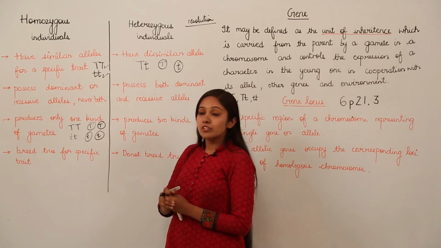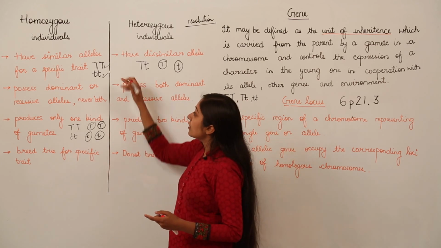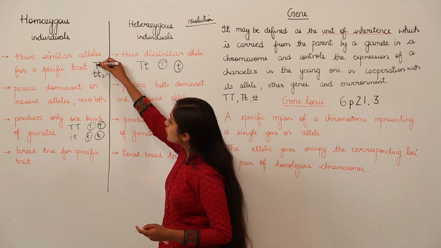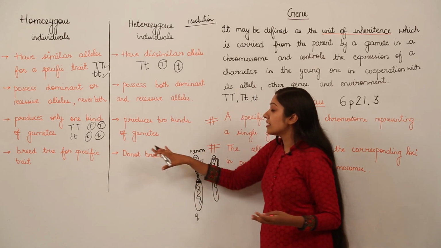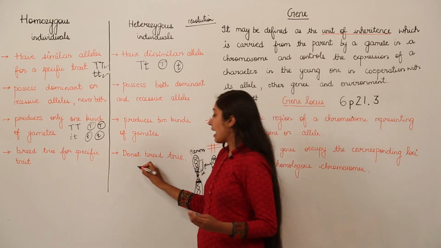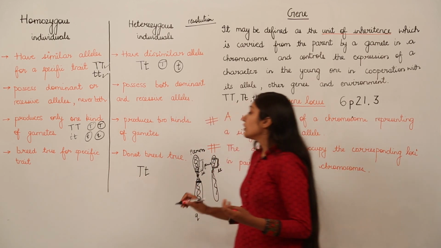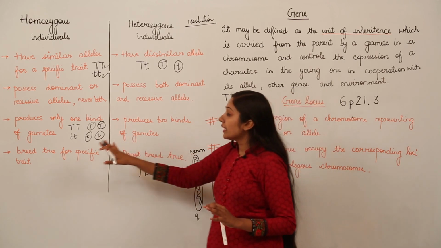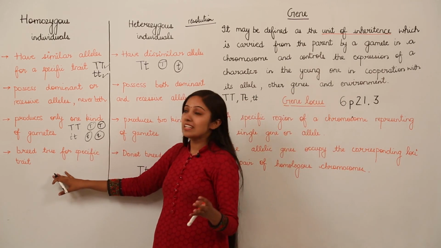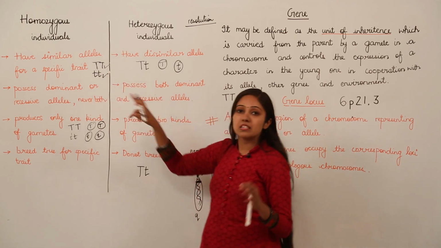Homozygous individuals breed true for a specific trait. If we talk about a homozygous individual, it is going to be true breeding. But heterozygous individuals do not breed true, because they have a dominant and also a recessive allele. They are not true breeding lines, whereas homozygous individuals breed true for specific traits because they contain similar alleles for a specific trait.